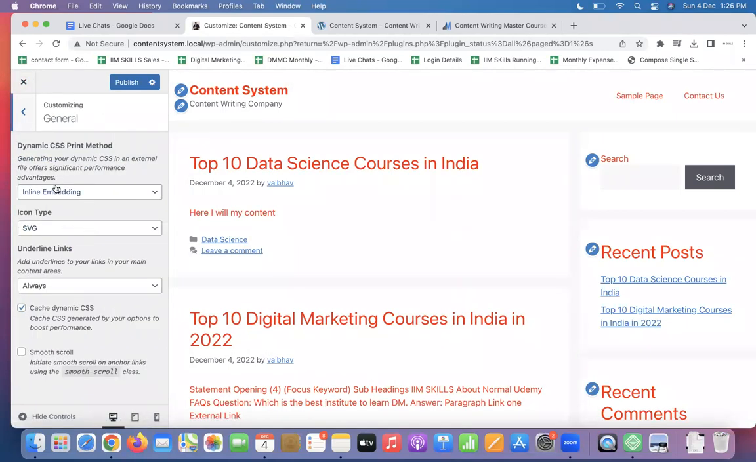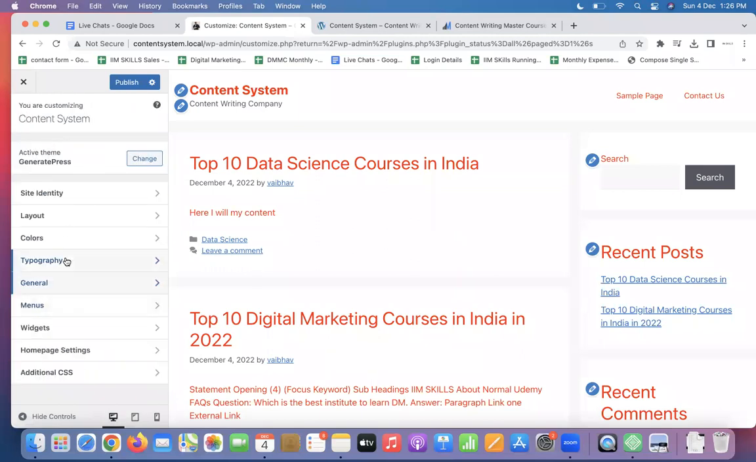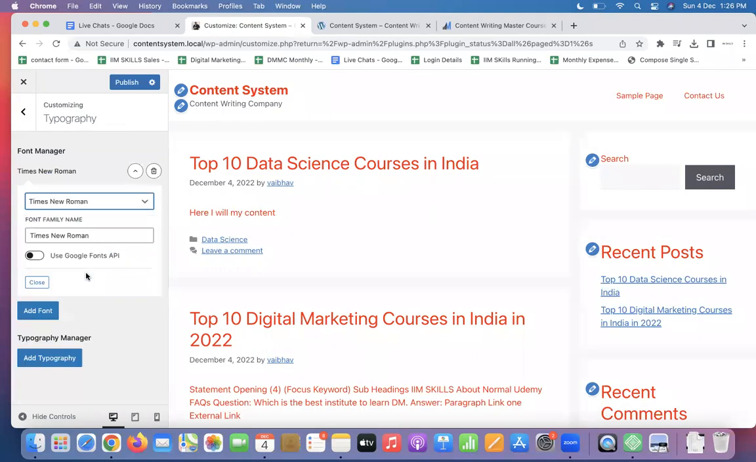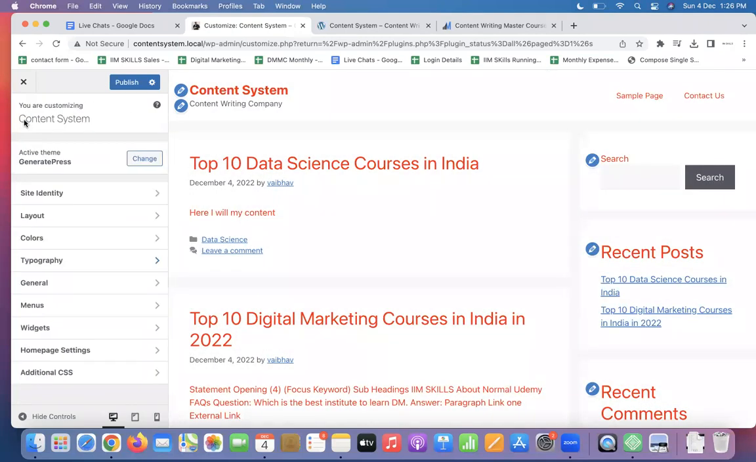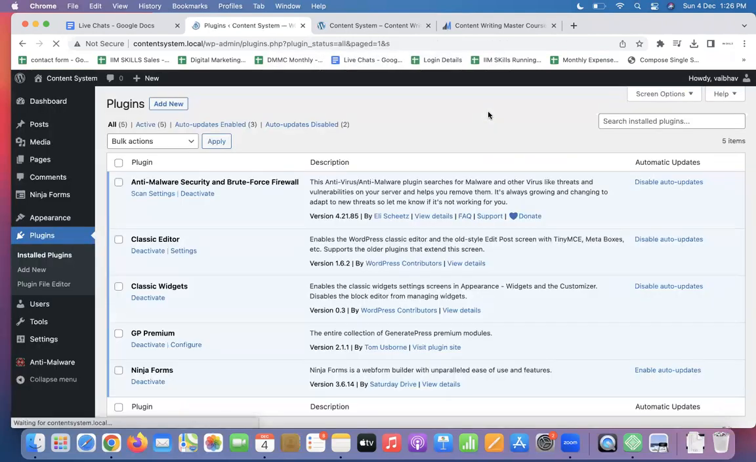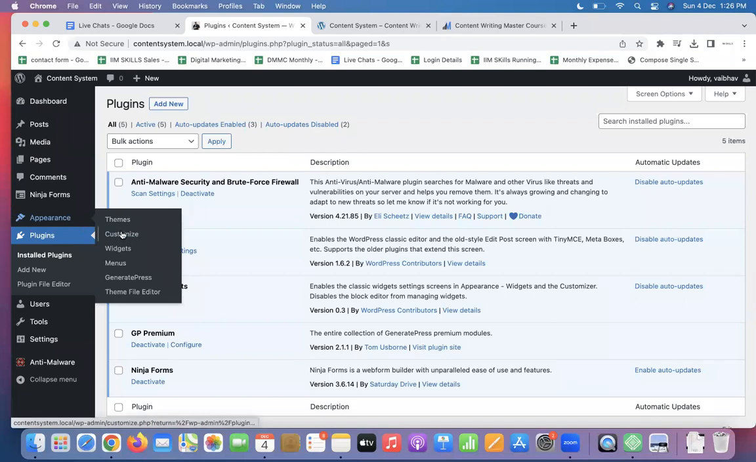General settings, check that. In general settings, you don't have to add anything. For typography, if you would like to use any special font, like Times New Roman, use it. Choice is yours. Delete. Appearance clear, themes clear, customization clear. Talk about widgets.